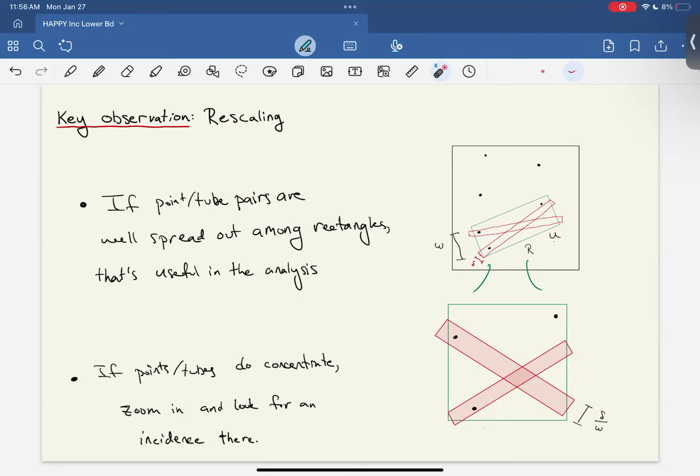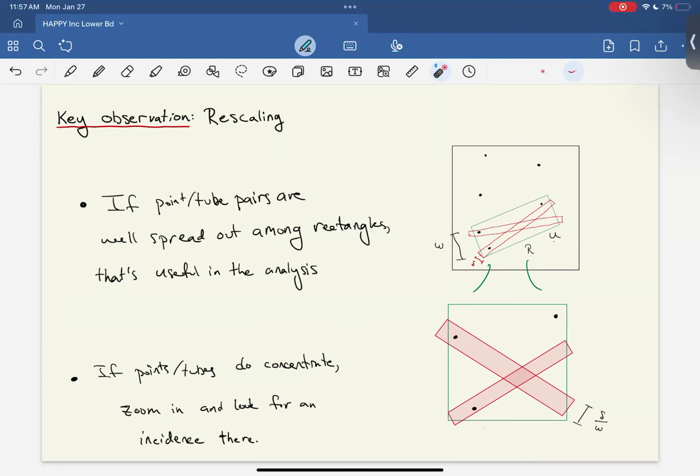And we get an upgraded version of that observation for the point tube problem. For any U by W rectangle, we say a point tube pair lies in that rectangle if the point lies in the rectangle and the tube passes through the short ends, but not the long ends of that rectangle, which imposes a slope condition on the tubes, that they are somehow aligned with the slope of the rectangle. So this is the appropriate generalization of a pair lying in a rectangle.